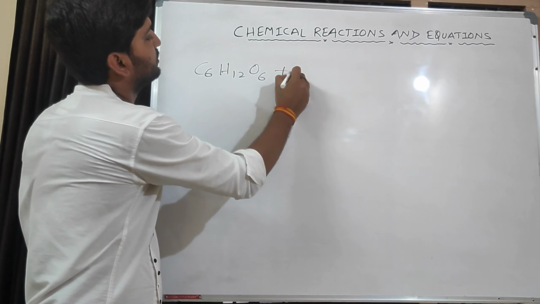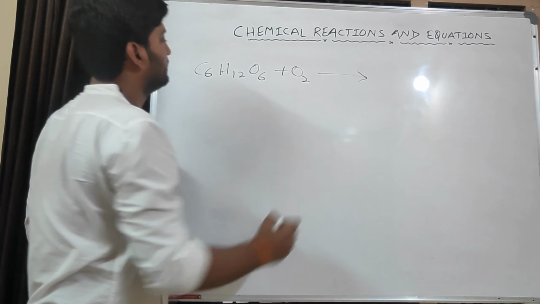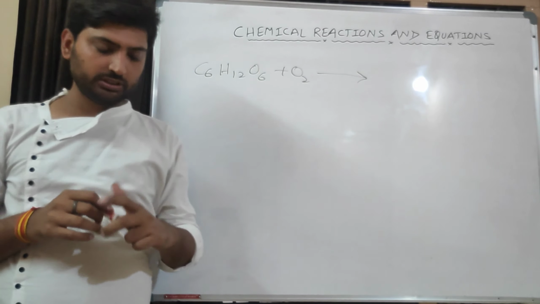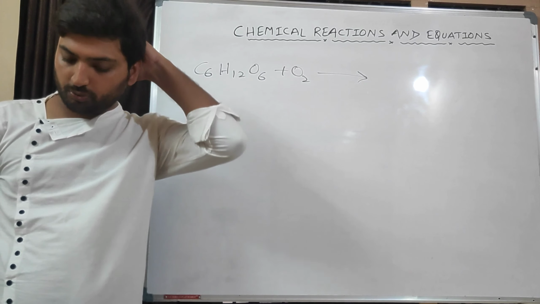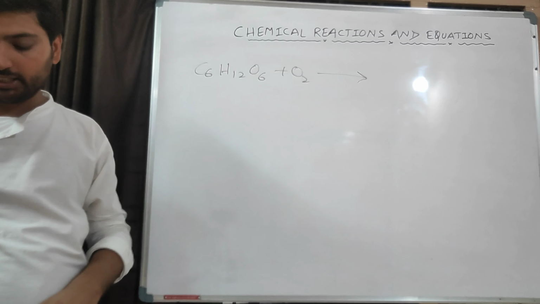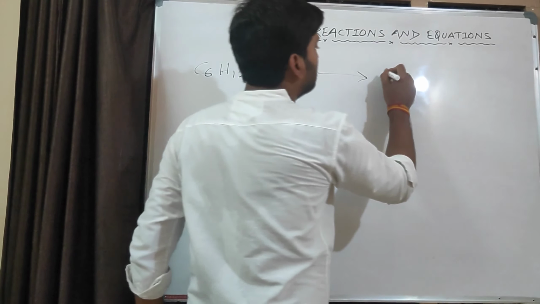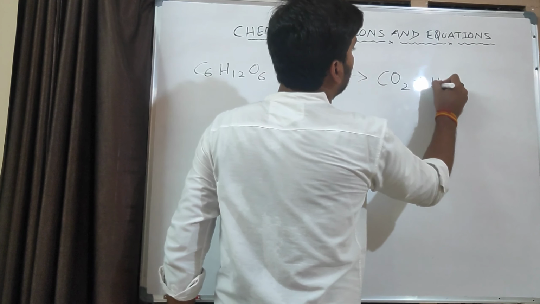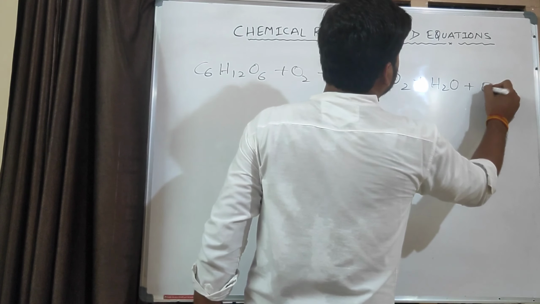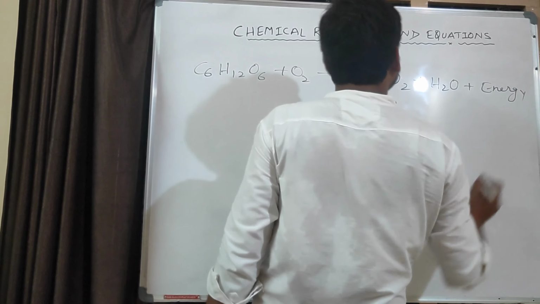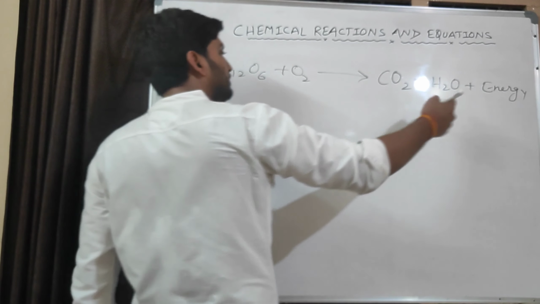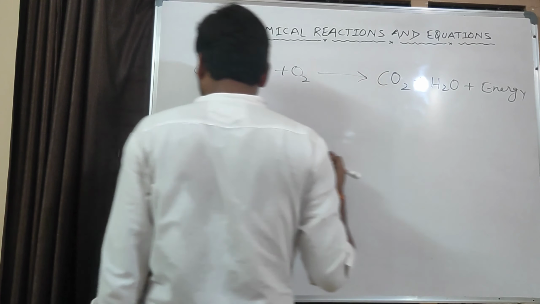C6H12O6 plus O2. This is glucose. When glucose is burnt in presence of oxygen, what happens? Carbon dioxide and water is formed, with a lot of energy. I have told you, no need to balance this energy because there is no atom in it.